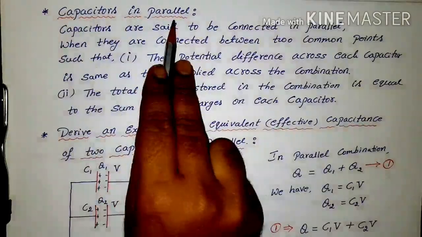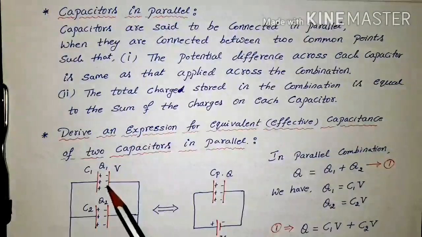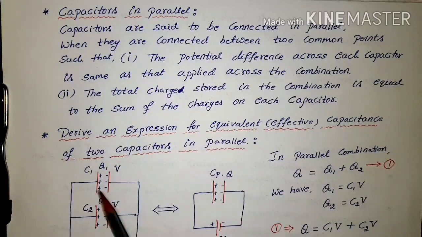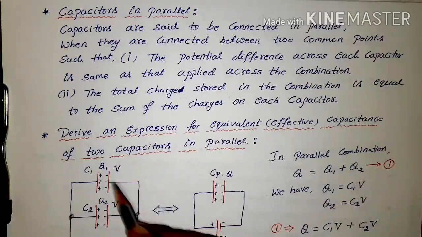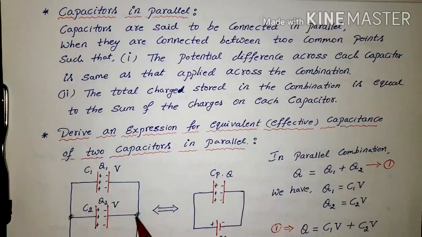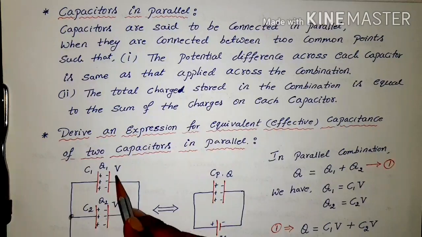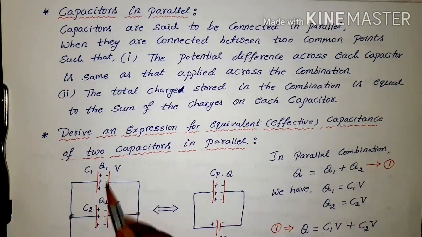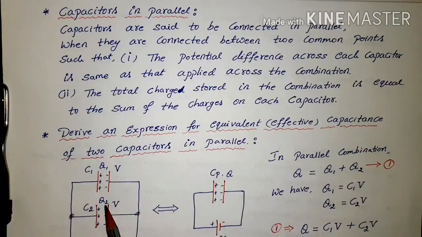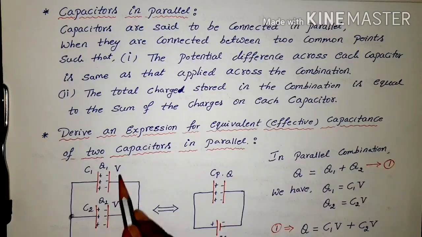The next combination is parallel combination. You can see in the picture capacitors are connected like this. The positive plates are connected to one common terminal, and the negative plates are connected to another common terminal. Like this we can connect n number of capacitors between two common terminals. When you connect them between two common terminals, the potential differences are the same on each capacitor, but the charges are different. You can see here Q1 and Q2. Charges are different, the potential difference is the same. It is just opposite to the series connection.